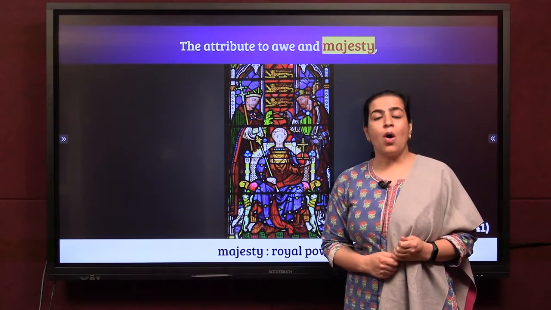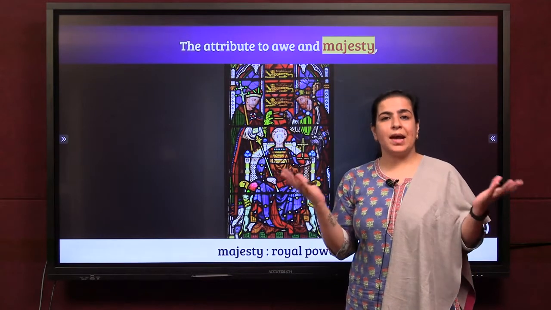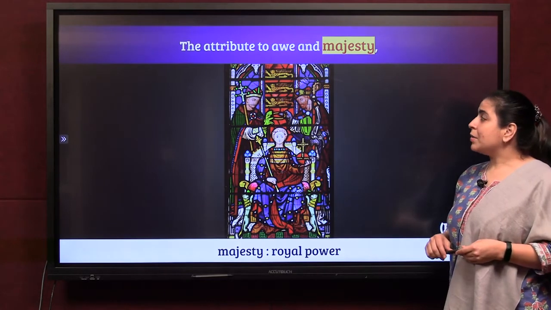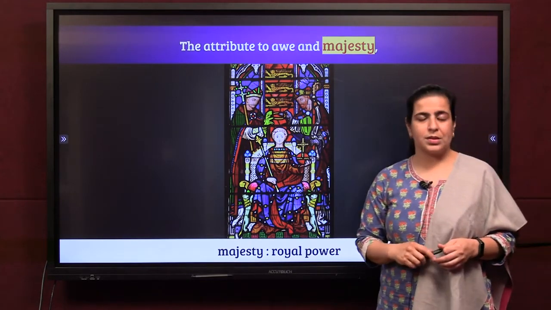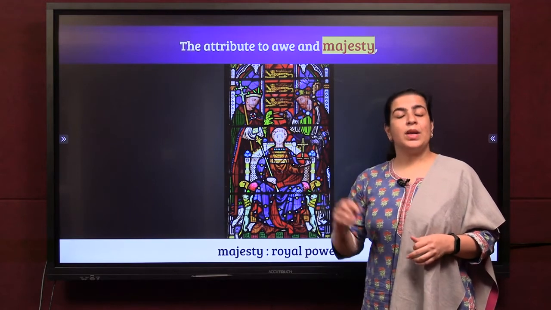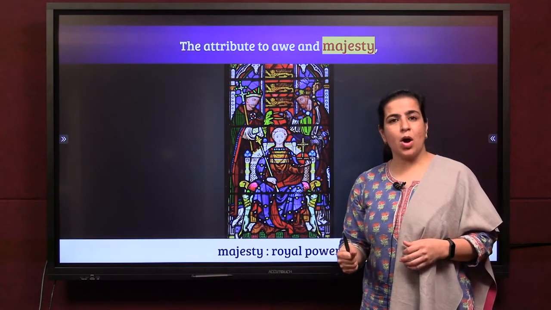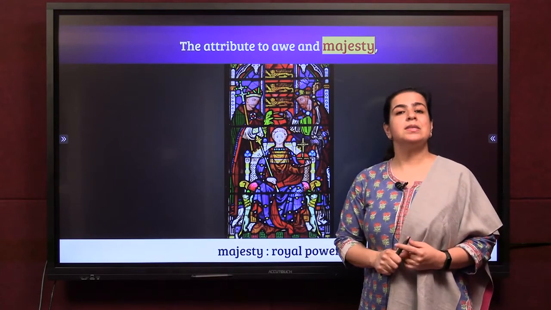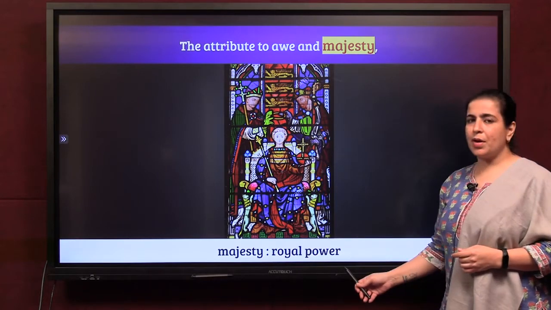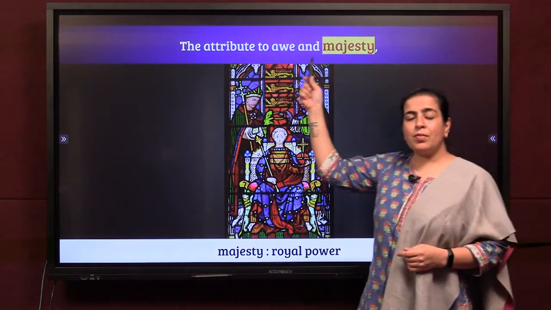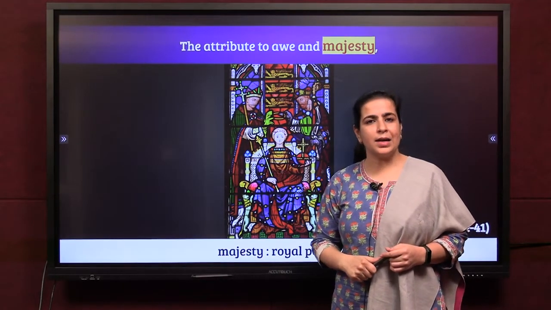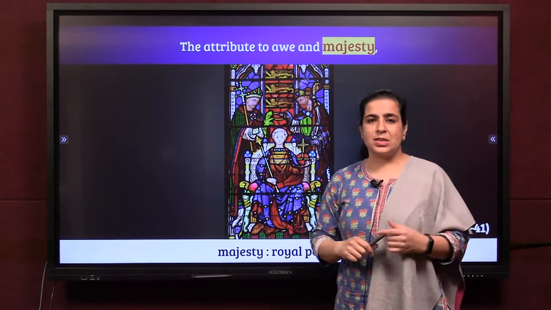Let's move on. The attribute to awe and majesty. What is awe? Awe is a kind of excitement with fear. This rod, the scepter that he carries, is the attribute of awe. That means when the king has the rod, the general public is a little scared of him. And majesty. Majesty is the royal power. That means they are also scared of his royal power and his majesty.